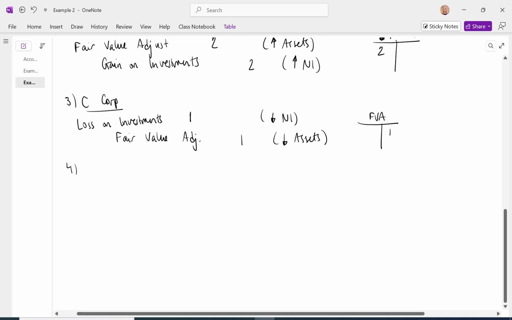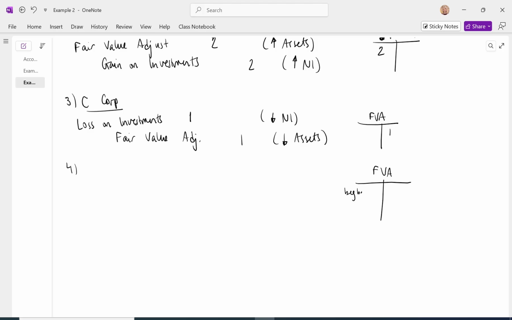So I'm going to use a T account over here on the side. The beginning balance is a debit of 1. We have a required ending balance to get it to 50 million. We need an ending balance in the fair value adjustment account of 5. So what do we need to record to get it there?